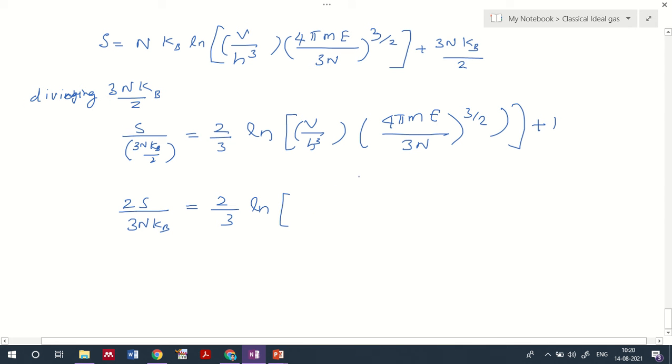So now I need to represent V by h cube and 4 pi m over 3n together, and I have to take 3 by 2 outside. For that, just follow what I do: V by h cube, by 2 by 3 I represented. Then I'll have 4 pi m divided by 3n. Earlier this 3 by 2 was only for 4 pi m by 3n. Now it is for V by h cube 2 by 3 into 4 pi m by 3n raised to 3 by 2.